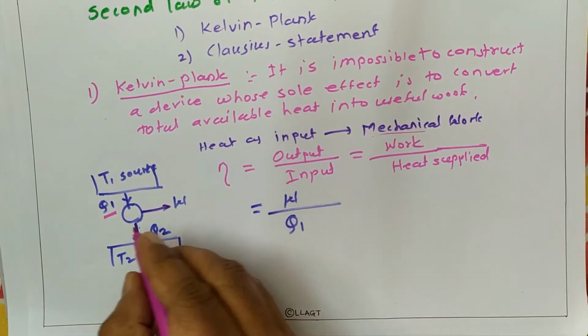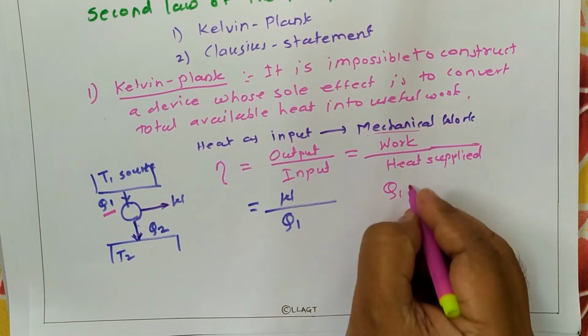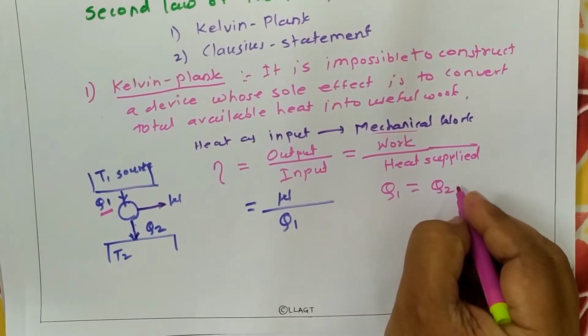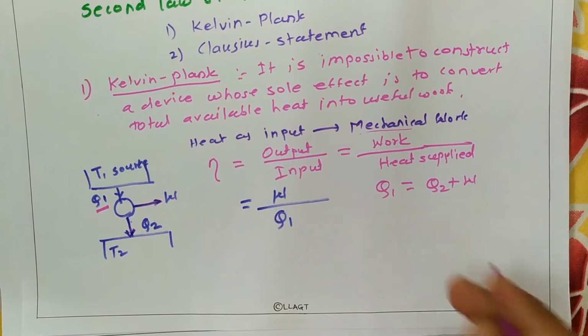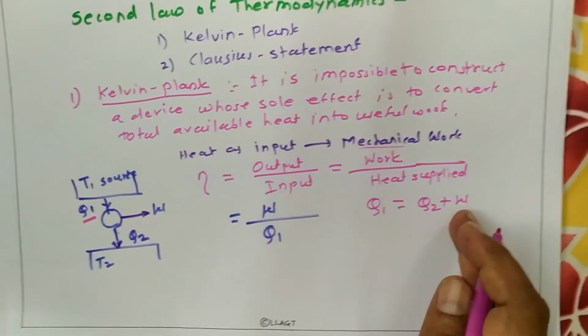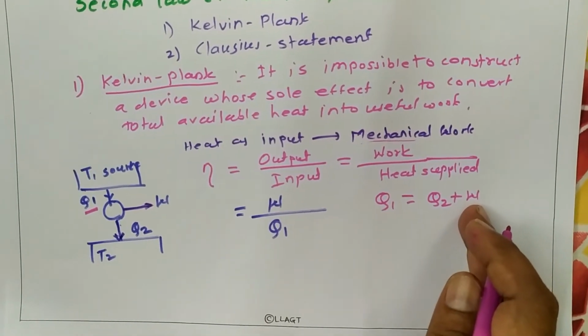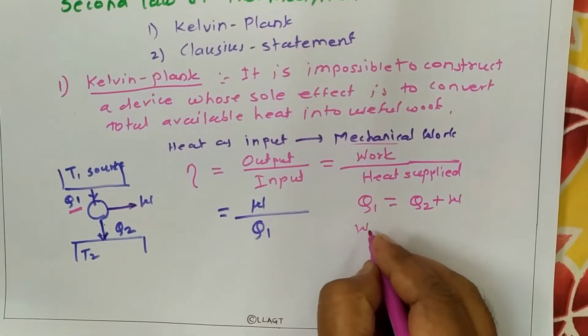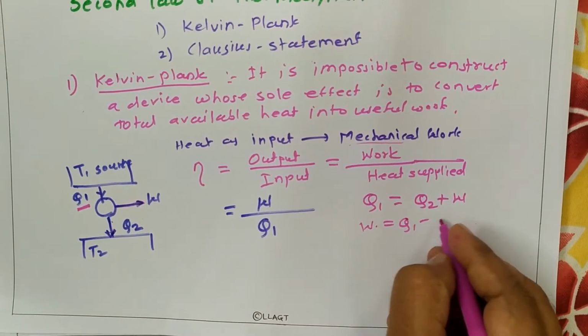So we can write Q1 is equal to Q2 plus W. From this equation, the net work done is W equal to Q1 minus Q2.